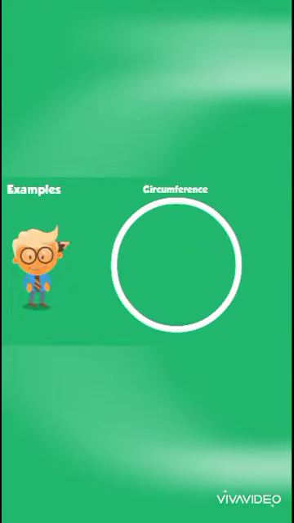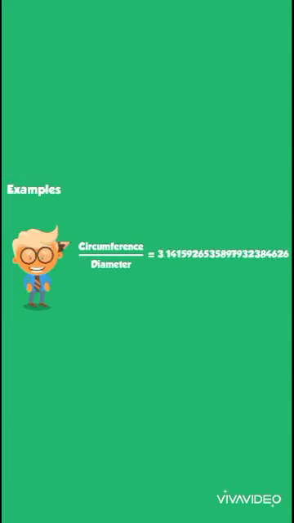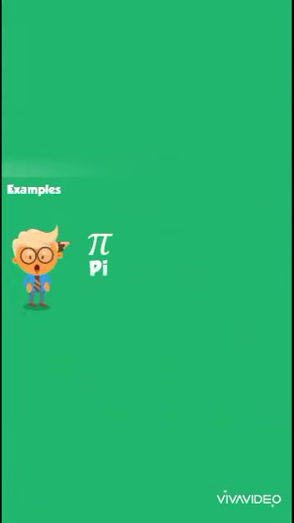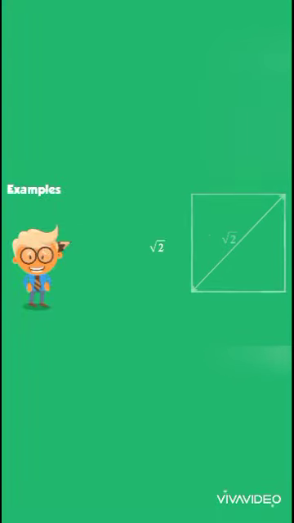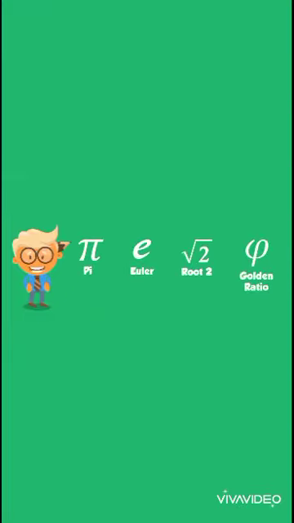Try dividing circumference of circle by diameter. The answer reads something like, and it goes on forever. The calculation never terminates, nor shows any repeating pattern of any sort. This is the number pi, also written as 22 by 7. But this ratio is just an approximation, not accurate. Another example of irrational number is under root 2, which is the length of the diagonal square of size 1 unit. But this number also does not terminate, nor do its decimal repeat certain pattern.